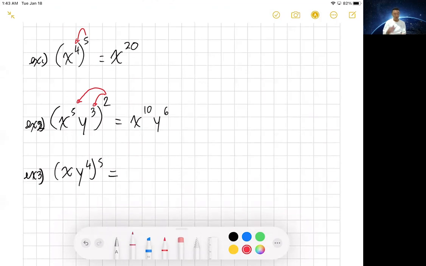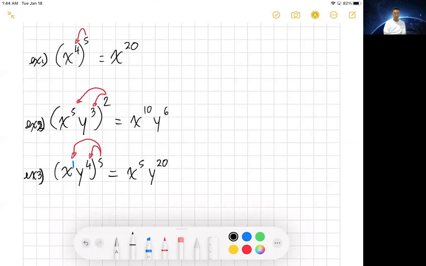Now, you're thinking, okay, I'm going to distribute just like I did before. Here's the thing. A lot of students only distribute to the 4 because they're like, well, I don't see anything on the x. Remember, the x has an exponent of 1. It's an invisible one, but it's still there. So you must distribute to both, and you get x to the 5th, y to the 20th.